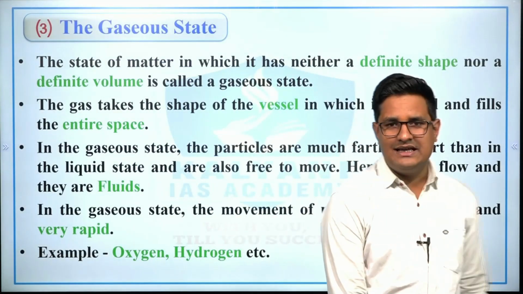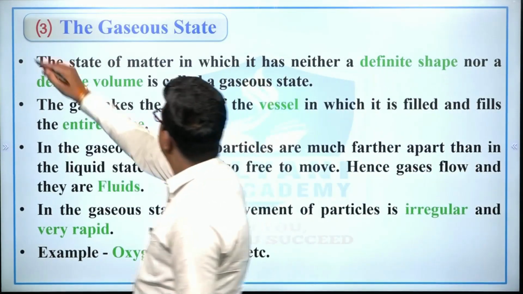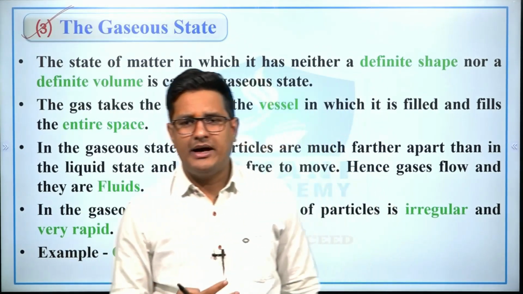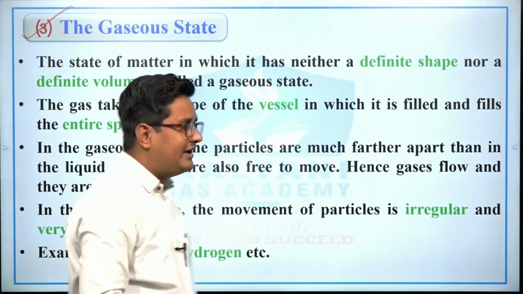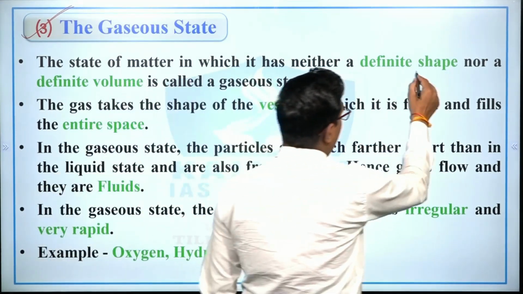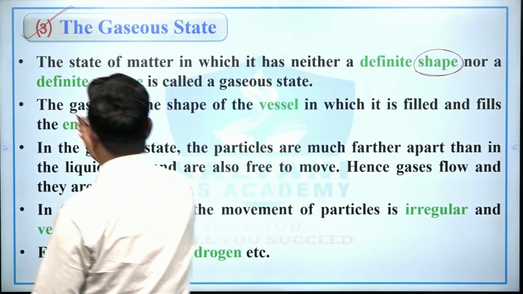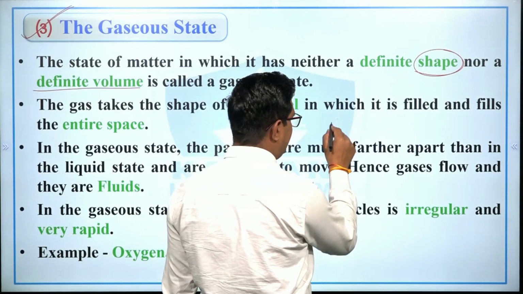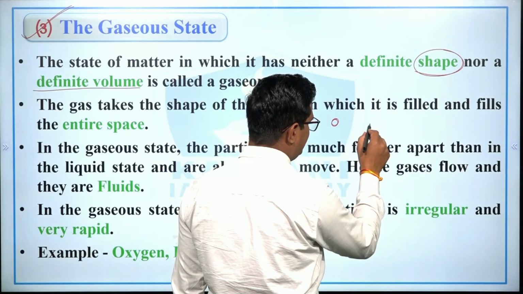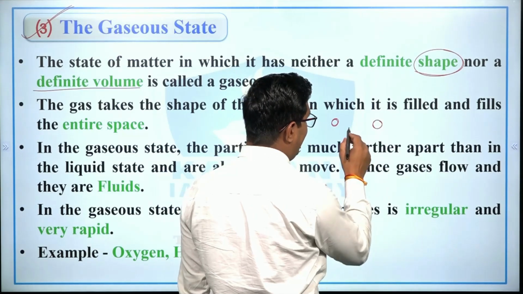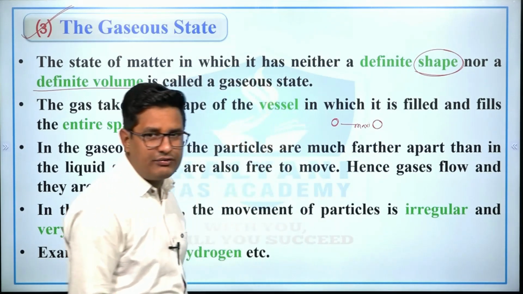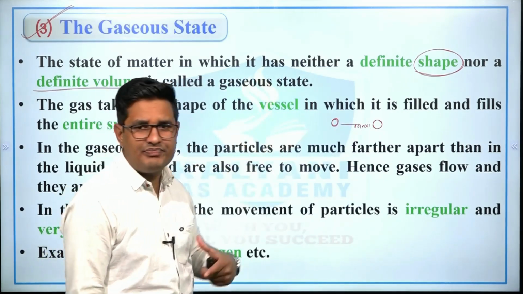The third is the gaseous state, right? See, the state of matter which has neither definite shape nor definite volume is known as the gaseous state, because the gap between the two particles of gases is maximum, right? Therefore the intermolecular force is minimum.